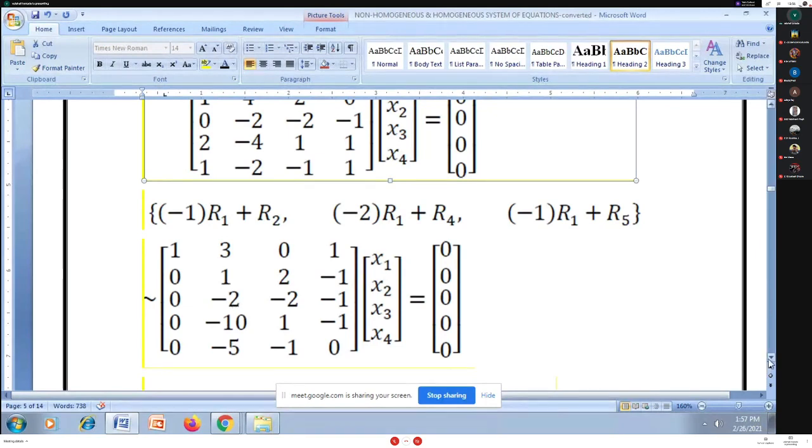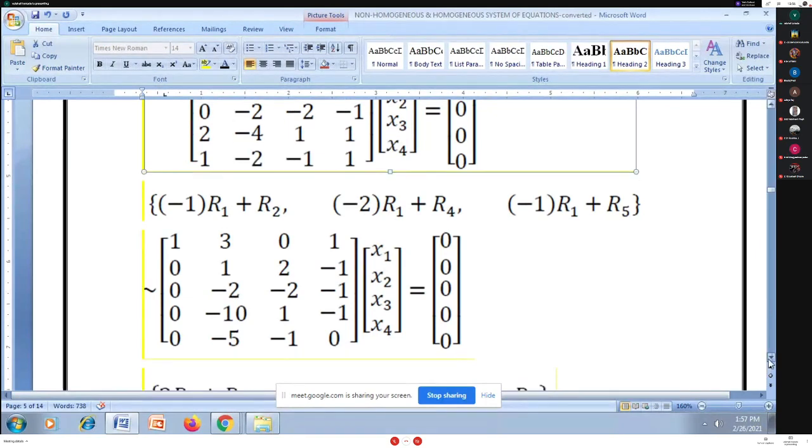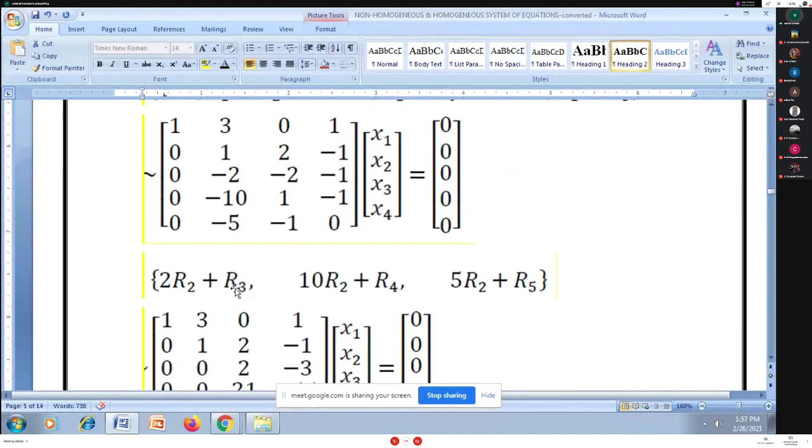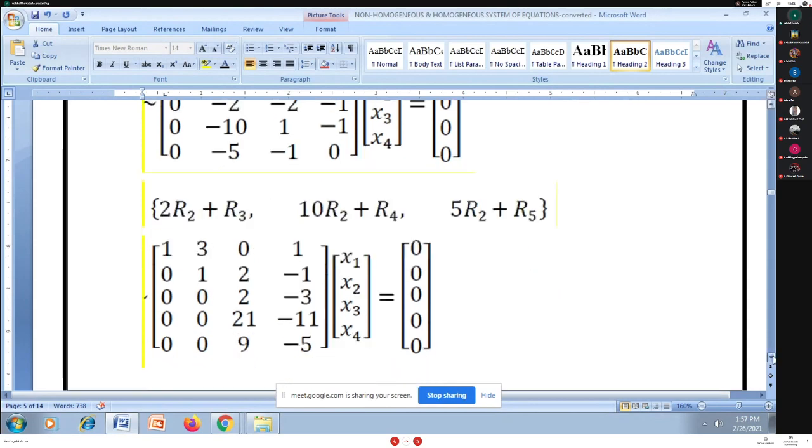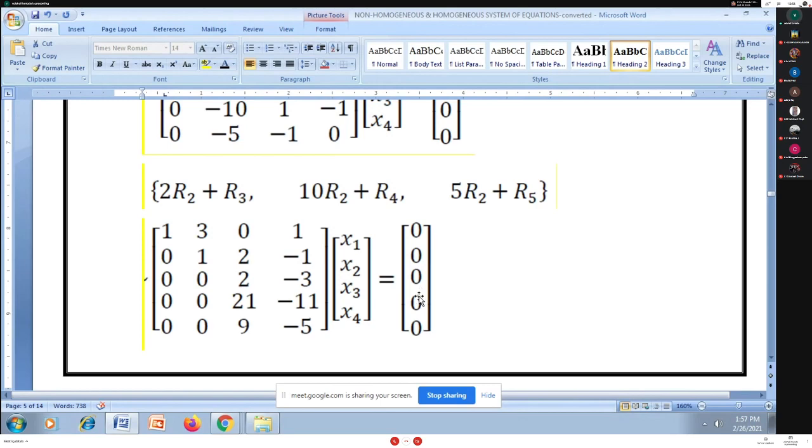I'm using R2. So I'm doing R3 plus twice R2, R4 plus 10 R2, and R5 plus 5 R2, so that all the entries in column 2 below the (2,2) place will become 0. There is no effect on the right hand side because the right hand side column matrix has all 0 entries.